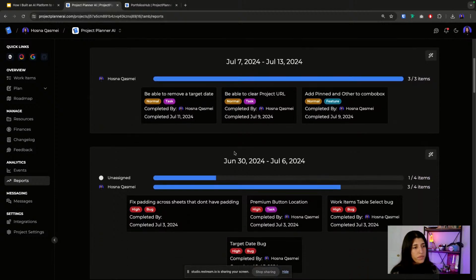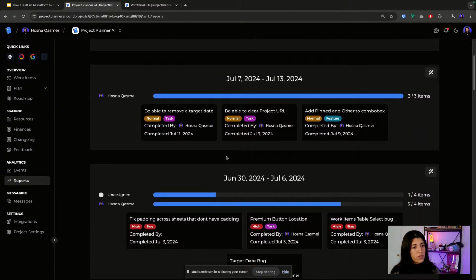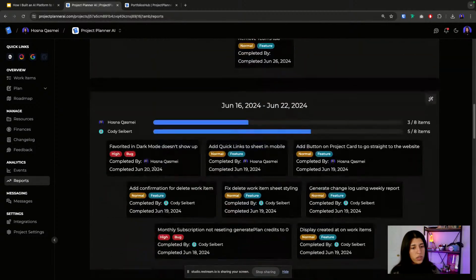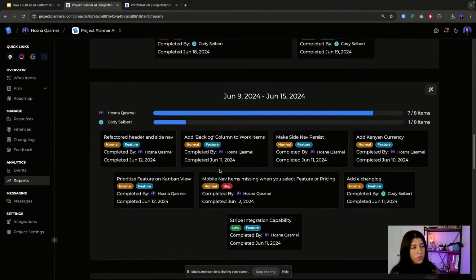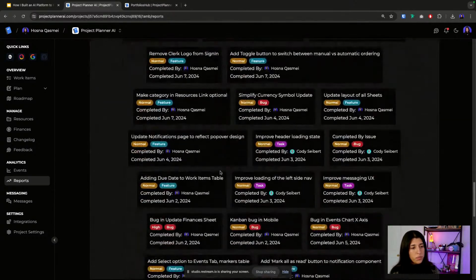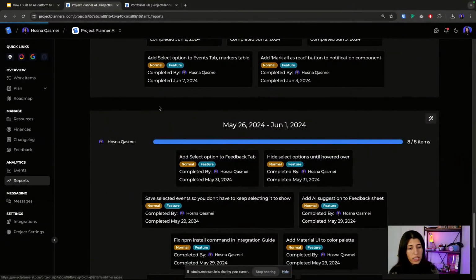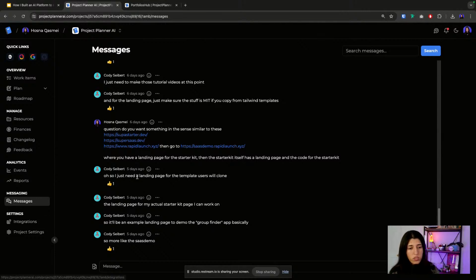But yeah, so this is for the last few weeks, what each of us have been working on. Let me see. Here we go. And then you can keep track of who's working on what and how many items they've been able to complete. And then this is our in-app messaging. So this is how I communicate with Cody on ideas and whatnot.